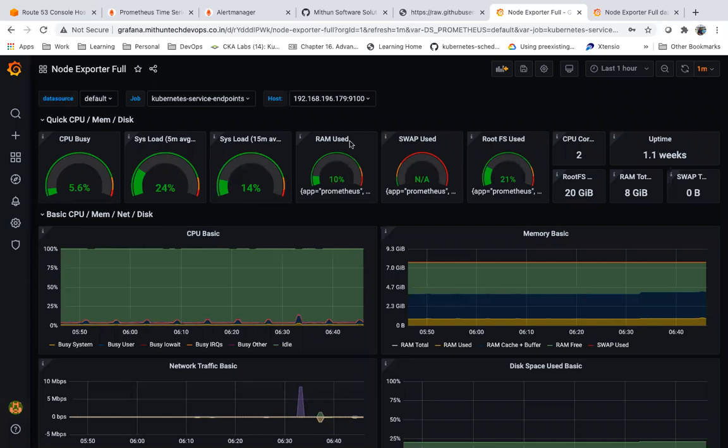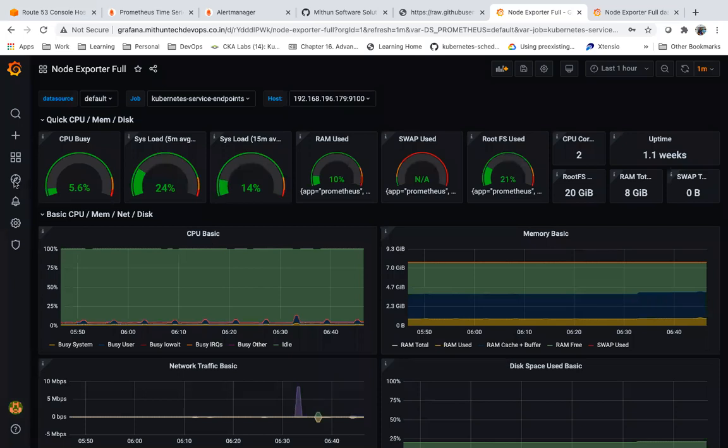This is node metrics. This is node hardware. It is not a Kubernetes metrics dashboard, right? So this is for a node, your hardware metrics. You need to implement a dashboard for Kubernetes if you want to see Kubernetes information. This dashboard is using whatever metrics are gathered by the node exporter. This is your hardware related data.